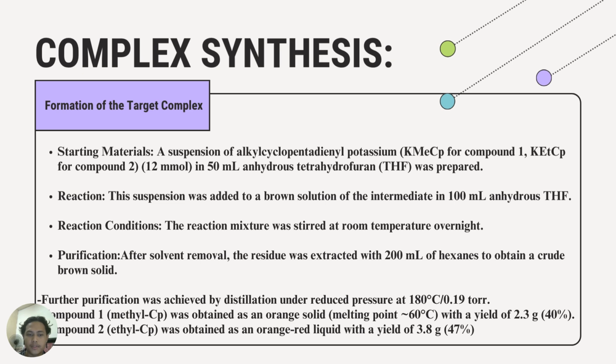After solvent removal, the residue was extracted with 200 milliliter of hexane to obtain a crude brown solid. Further purification was achieved by distillation under reduced pressure at 180 Celsius. Compound 1, the methyl cyclopentadienyl, was obtained as an orange solid, while the ethyl cyclopentadienyl was obtained as an orange-red liquid.